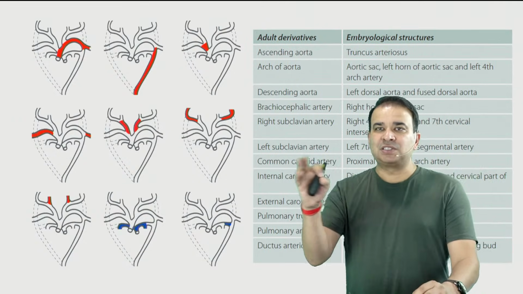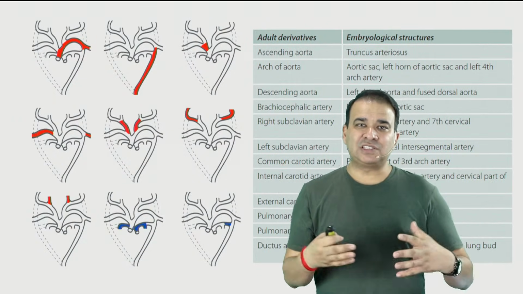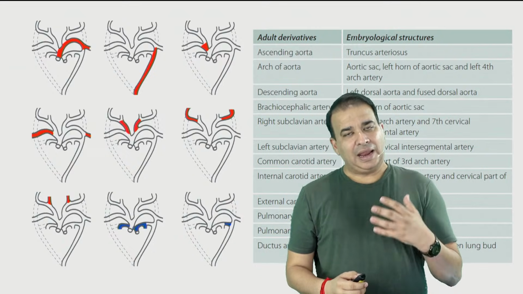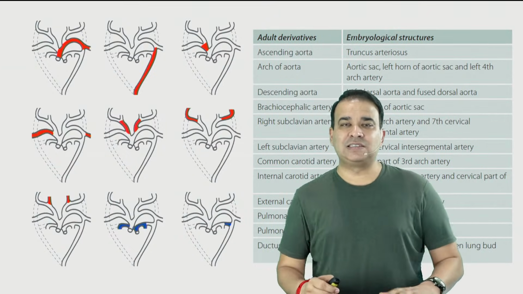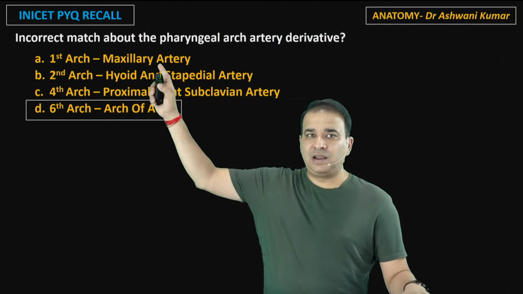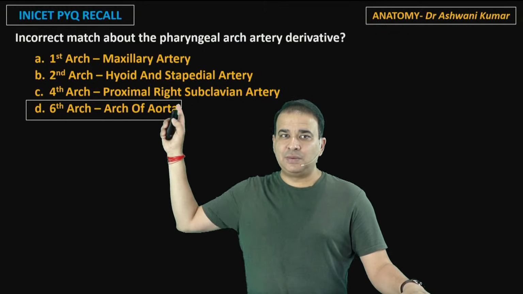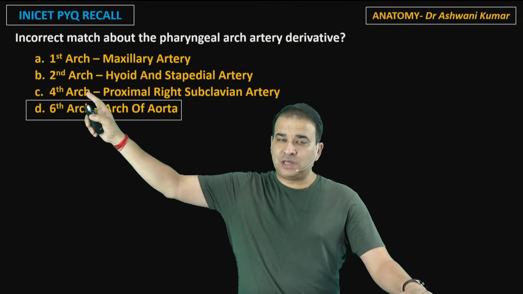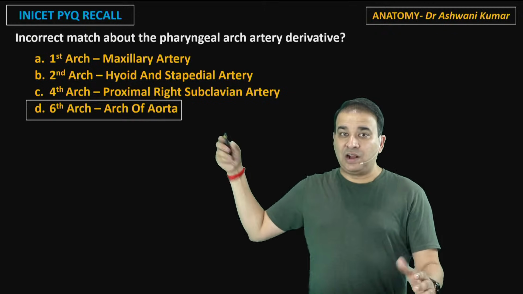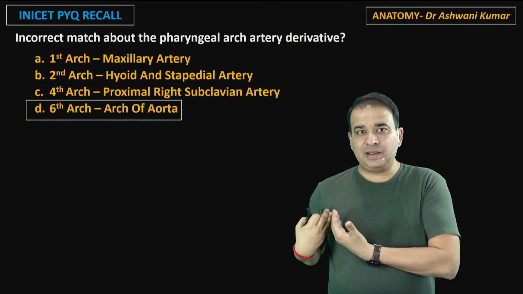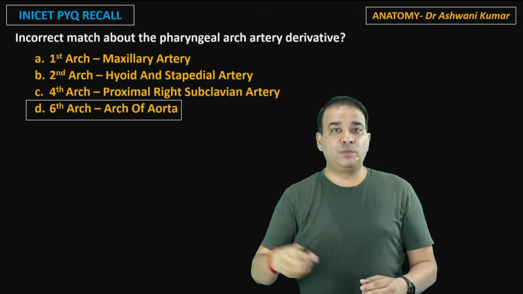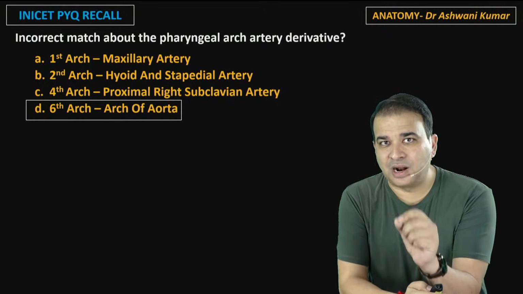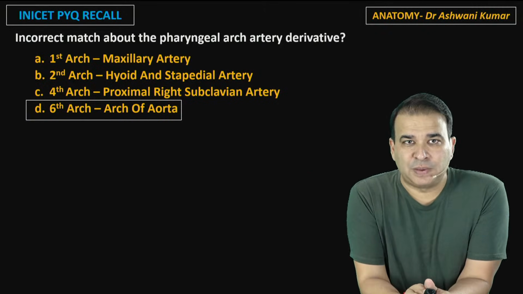Right? First arch artery, guys, we just have the remnant, that is a maxillary artery. And the second arch artery, also remnant, we have that is stapedial and hyoid artery. The one you see, the maxillary artery, first arch artery, hyoid and stapedial artery, second arch artery, that is correct. Fourth arch artery giving rise to the subclavian artery, proximal part of right subclavian artery, correct here. But arch of aorta was developing from the left fourth arch artery. That was a mismatch.